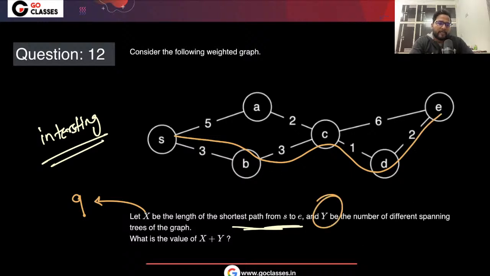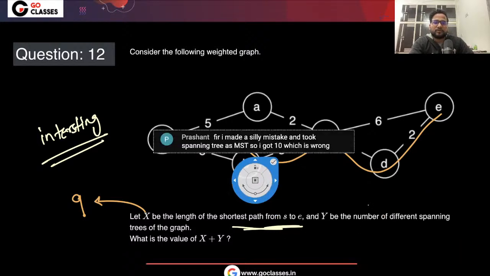Now what about y? Notice here they're asking the number of spanning trees. Interestingly, they are not asking the number of minimum spanning trees. Many of you got it wrong for this reason.